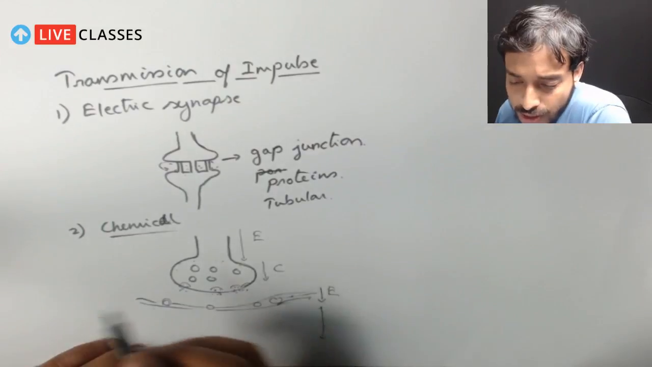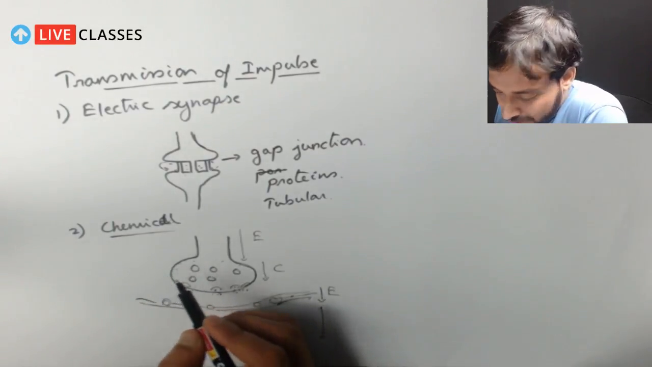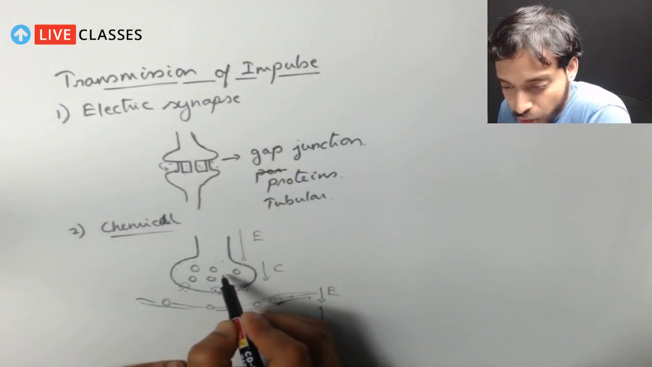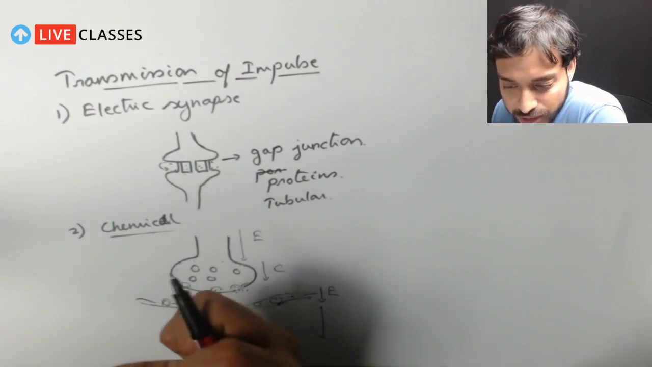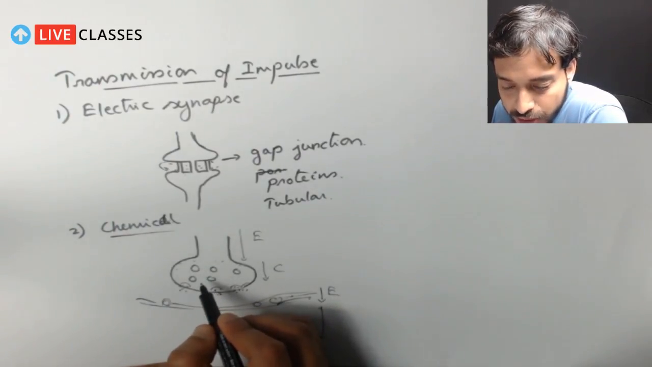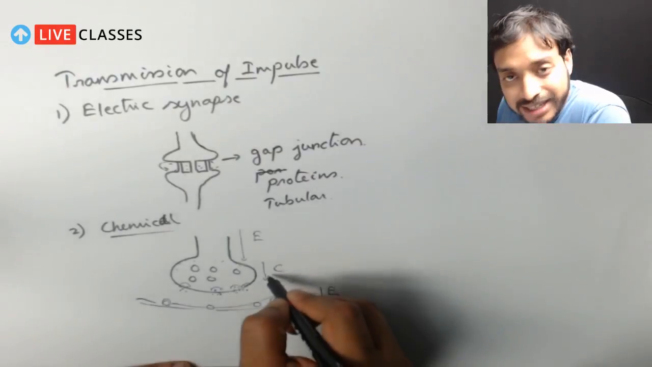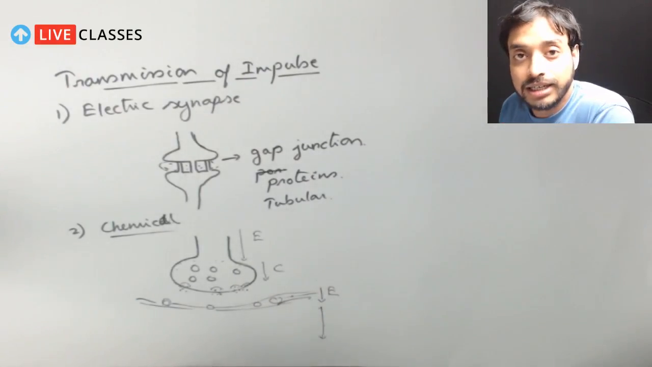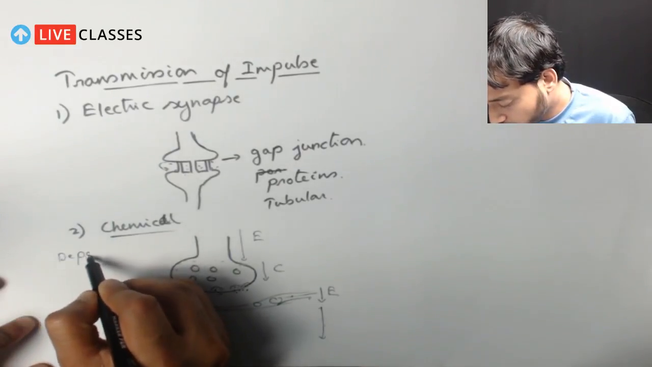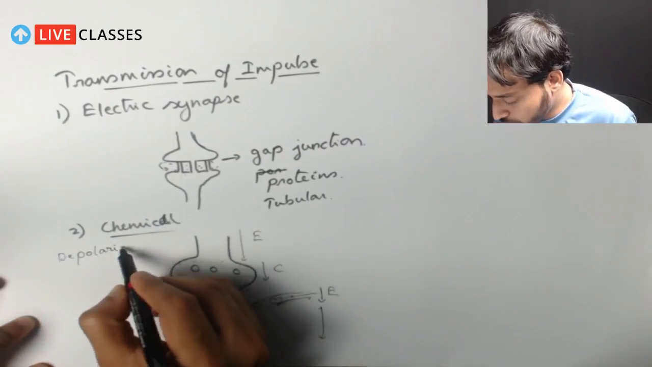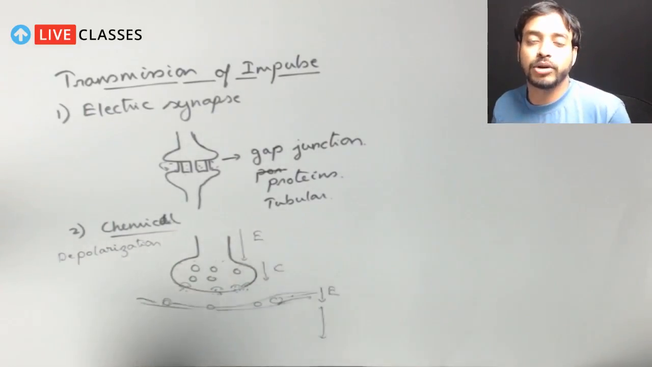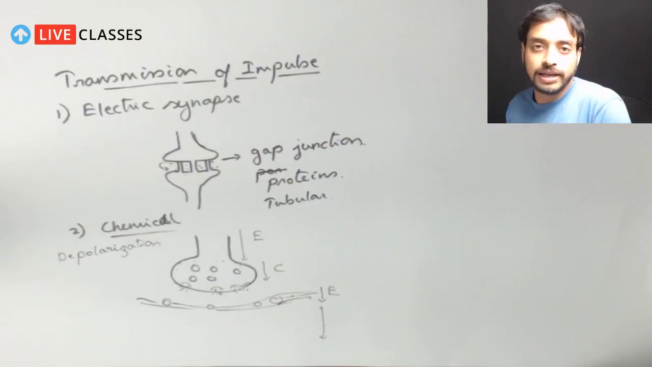I have told you the synaptic vesicles will return to the cytoplasm of the synaptic knob. The vesicles will be formed and refilled with the neurotransmitters. When the signal comes over here, it causes depolarization. Just remember this terminology: depolarization, then repolarization happens and the signaling is continued.